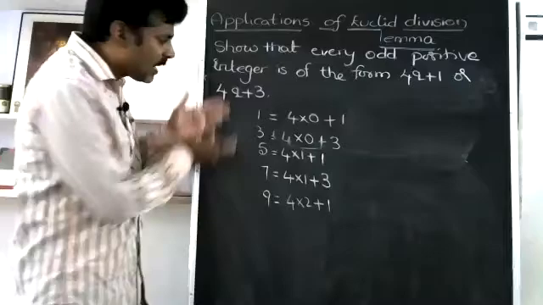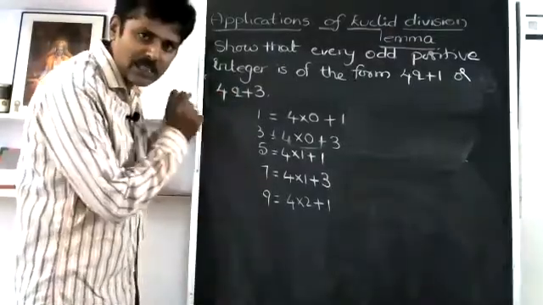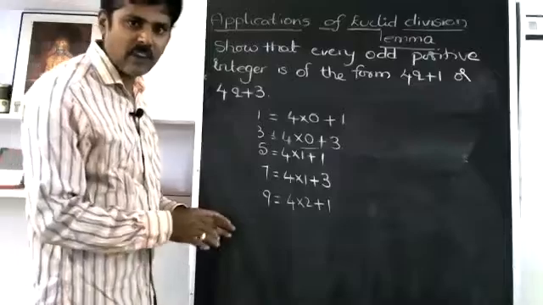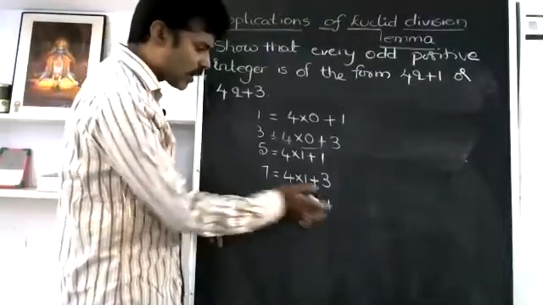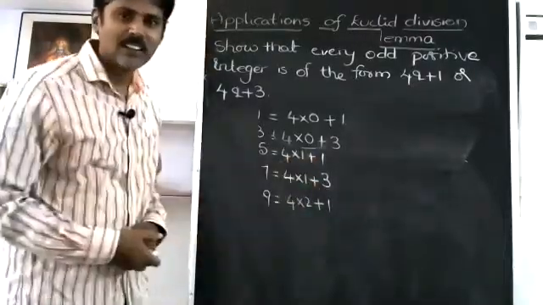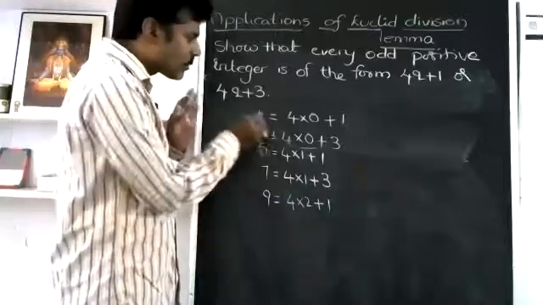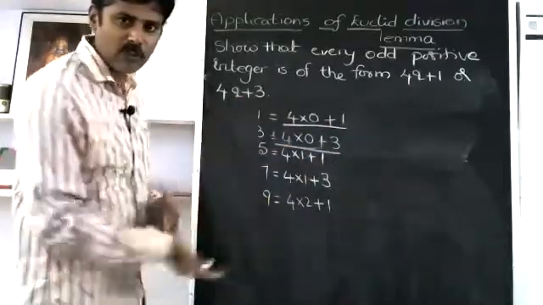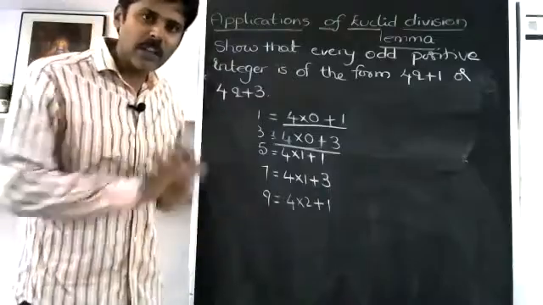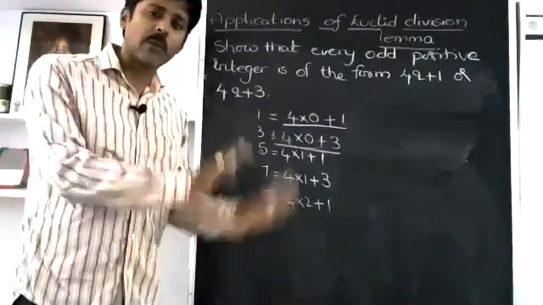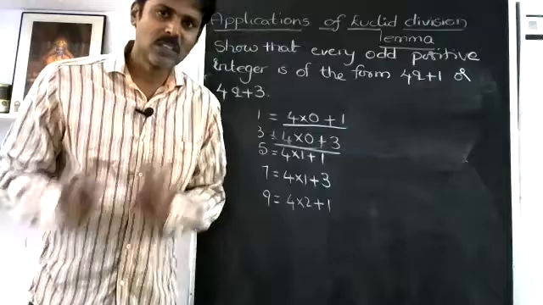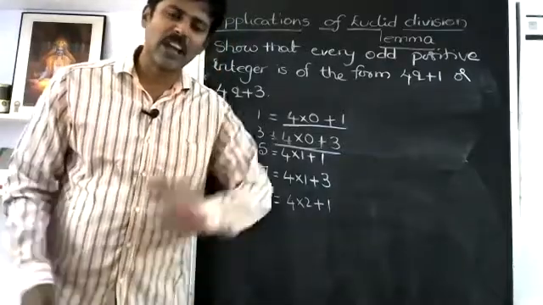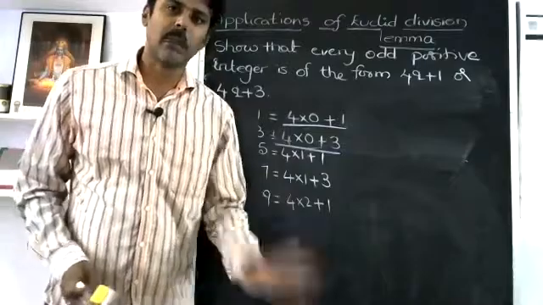So if you observe any odd number in your number system, definitely that odd number can be written in the form of 4q plus 1 or 4q plus 3. This one is in the form of 4q plus 1 and this is 4q plus 3. Similarly for the others. Whatever odd number you take, it is in the form of 4q plus 1 or 4q plus 3. So this is the general way. It is not only for these numbers; you can apply this to any number. That's the beauty in numbers.